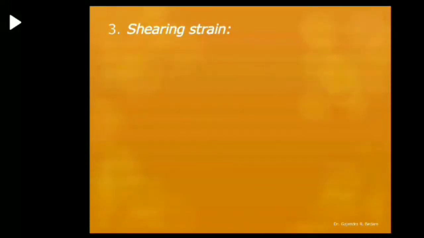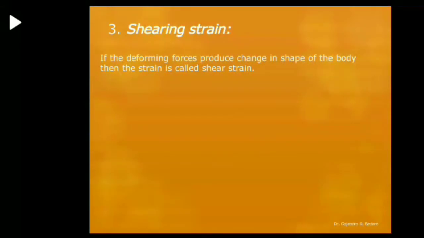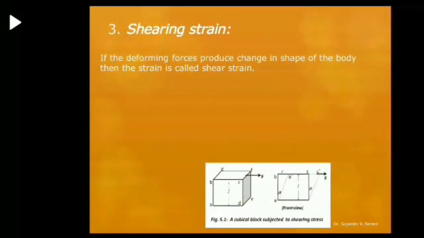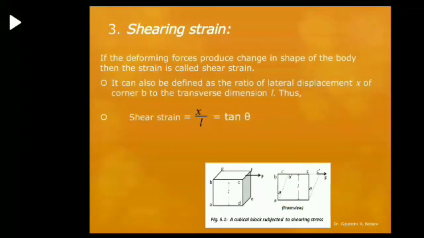We will discuss shearing strain in detail. If the deforming forces produce change in shape of the body, then strain is called shear strain. For this we take the example of a box which is fixed at the lower surface, and on the upper surface if the tangential force is applied, the upper surface BC gets shifted to the new position BC dash.